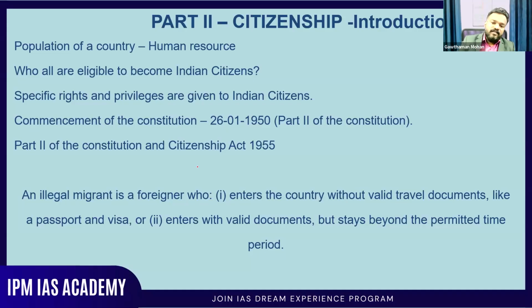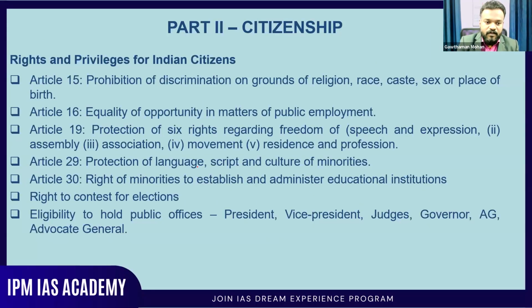There are many other things you need to learn before understanding citizenship, like who is an ambassador, what is a consulate, what is an embassy, what is a high commission, what is FRRO, then inner line permit. Many things you need to understand. All those things are there in the IPM IAS app as detailed videos. But here I'm just going through the revision part, the important things.